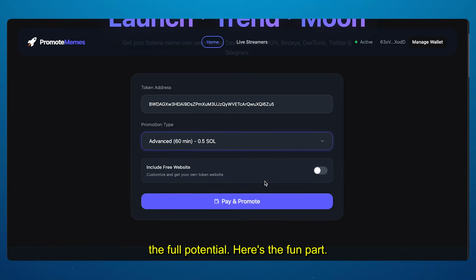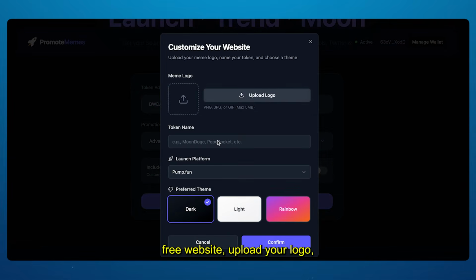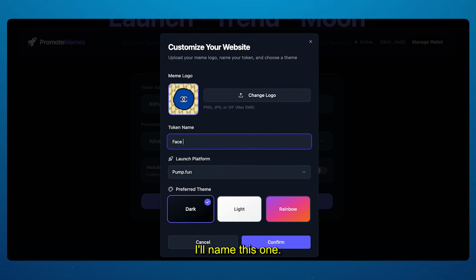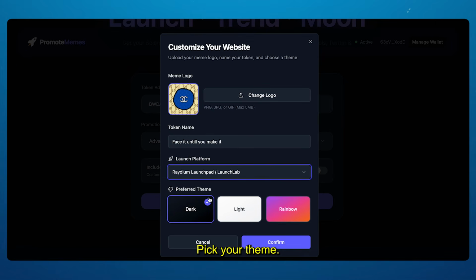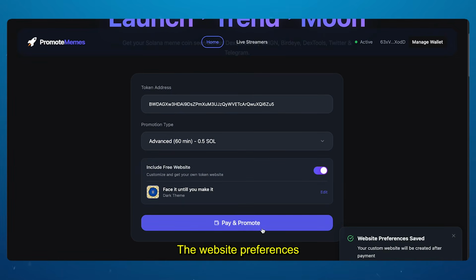Here's the fun part. This new update lets you instantly create a free website for your token. Just toggle on Include Free Website. Upload your logo, enter your token name. I'll name this one Fake It Until You Make It, and select your launch platform, like Raydium or Launch Lab. Pick your theme, I usually go with dark, then confirm. Done. The website preferences are saved automatically. Now we're ready to go.